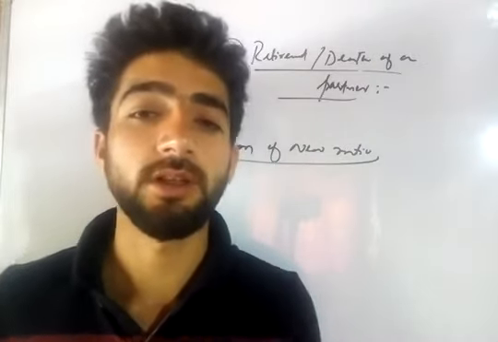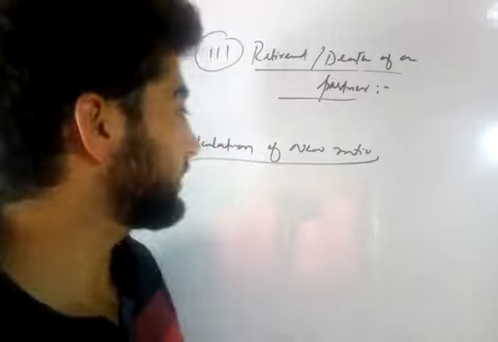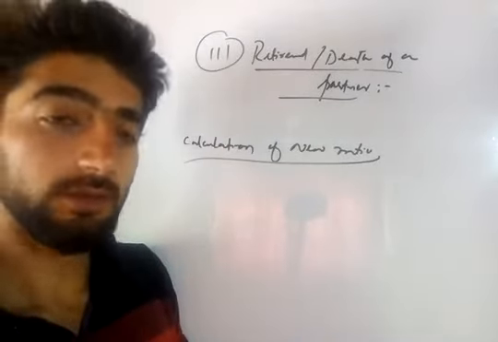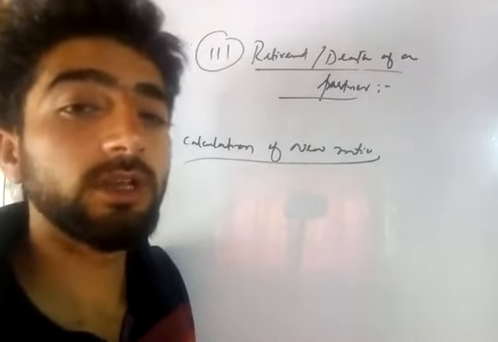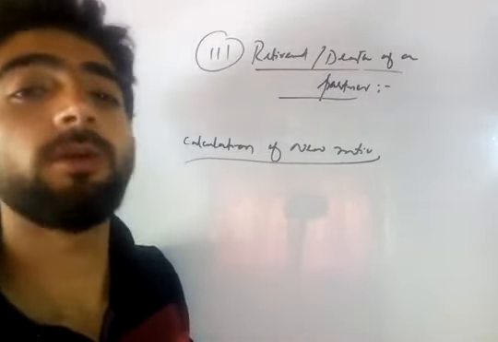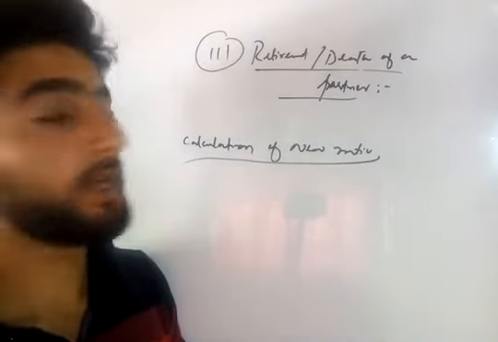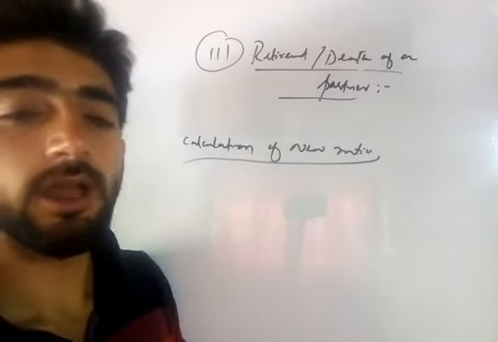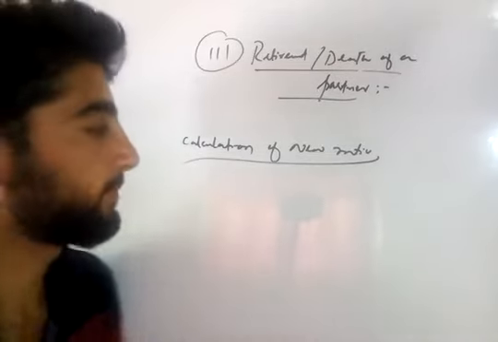So here too, firstly we will be calculating the new ratio. In case of retirement or death of a partner, we will be developing a new profit relation among the remaining partners, and then we will proceed according to the normal procedure.